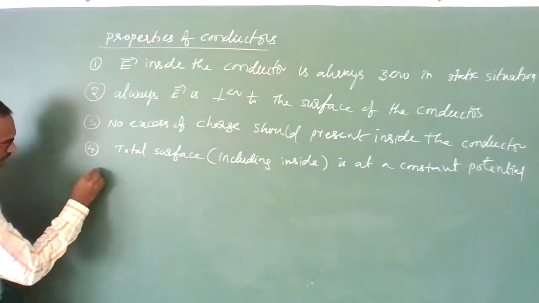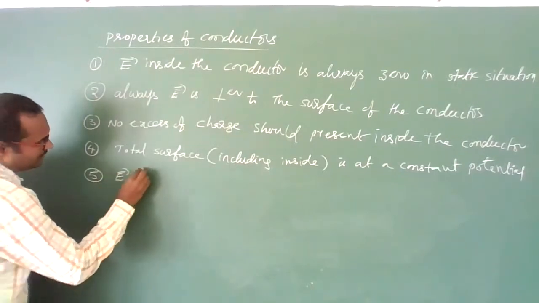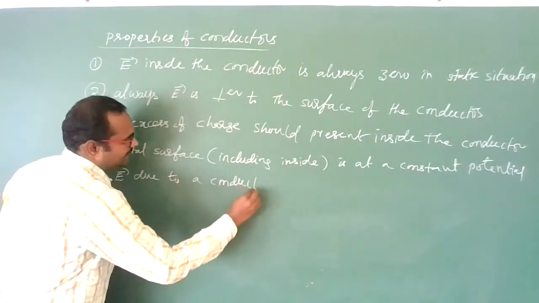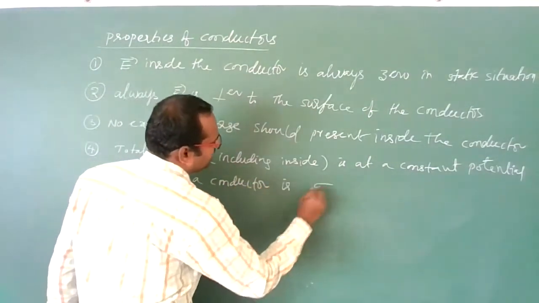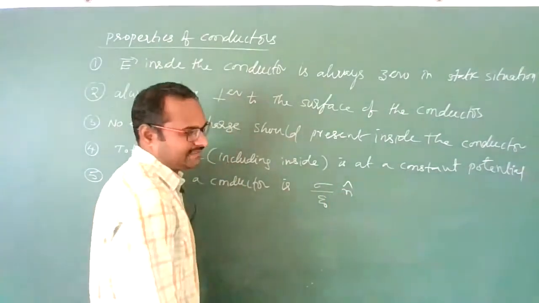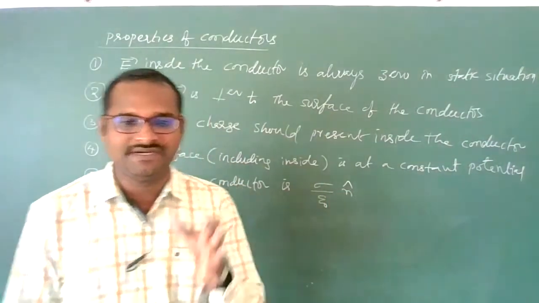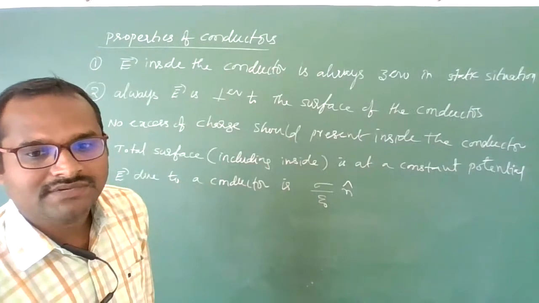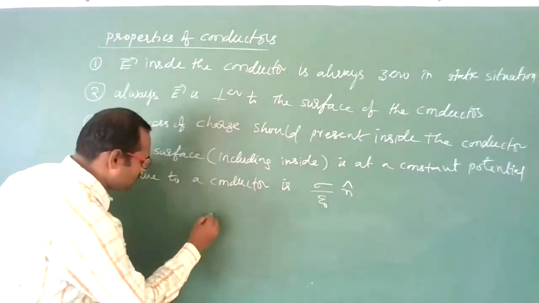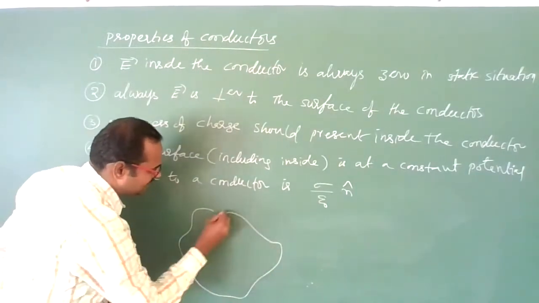The electric field due to a conductor is sigma by epsilon naught, and it is perpendicular to the surface of the conductor. N cap indicates that the electric field is always perpendicular to the surface of a conductor. Clear? Students, suppose you imagine there is one conductor here.